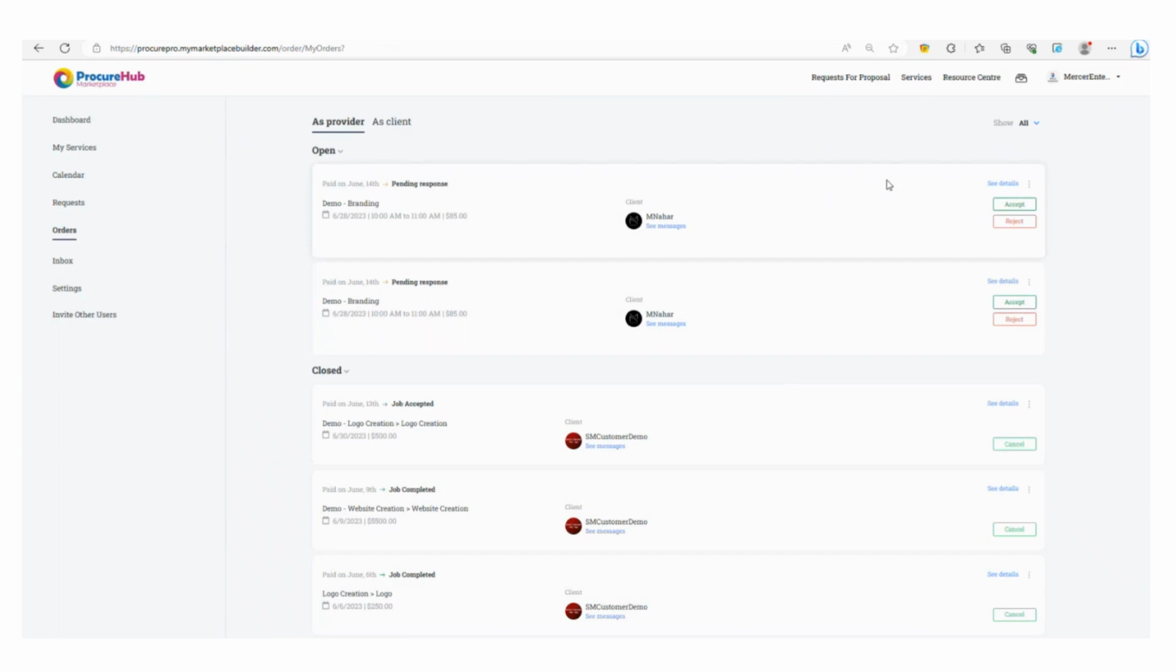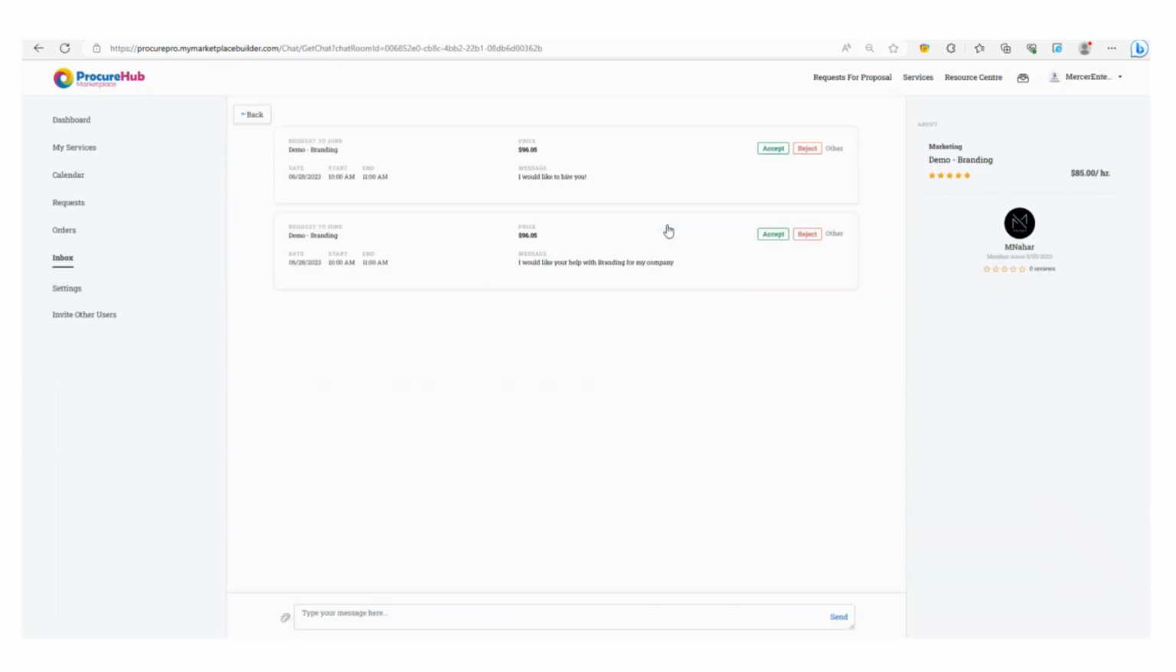I'm going to go back to my orders, and you can see that you can also check messages if there are specific messages associated with your orders. And you can see there's a message here for each of them. And I'm going to show you this other button.